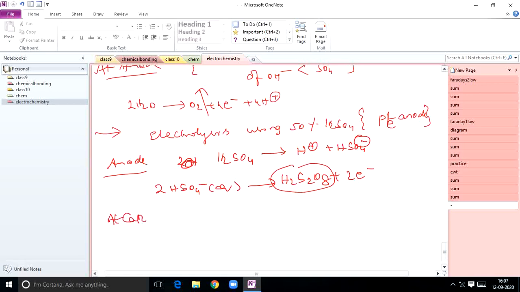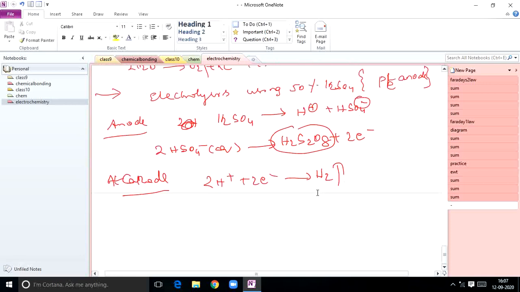At cathode, what product will you get? So here 2H+ plus 2 electrons gives rise to H2. These are the key points, the reactions that take place at cathode and anode if you use 50% sulfuric acid. So next, electrolysis of